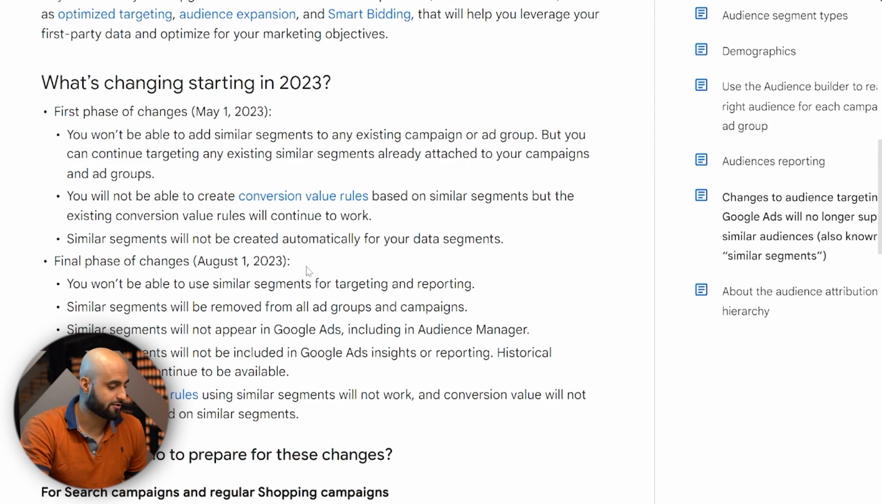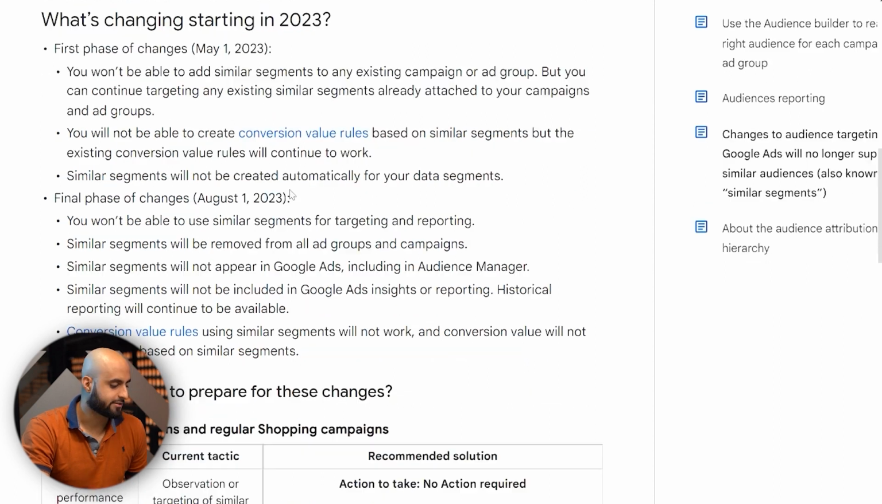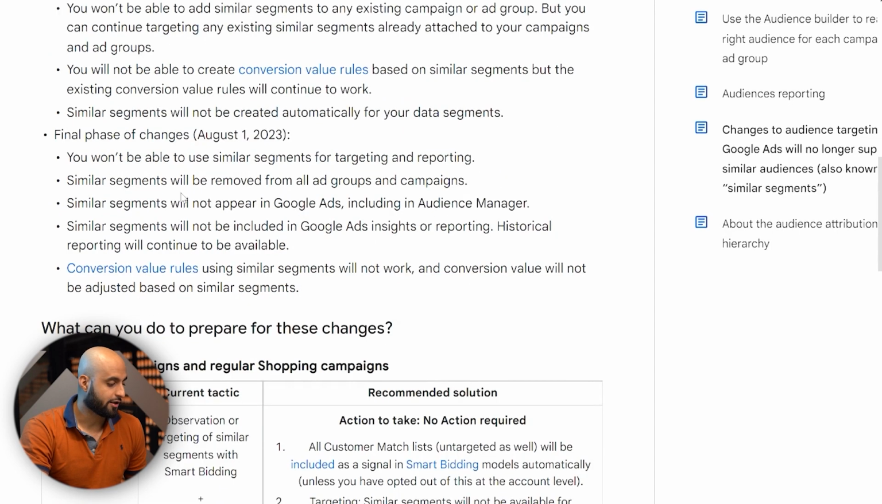Another thing they're saying is that you won't be able to create conversion value rules based on similar segments, but the existing conversion value rules will continue to work. Similar segments will not be created automatically for your data segments. So that's what I'm saying by May of 2023. And then August 1st, you won't be able to use them for targeting. They will be removed completely from Google Ads, including the audience manager.